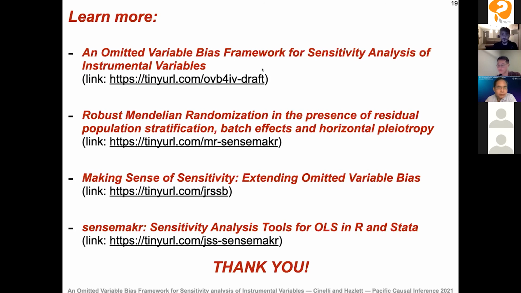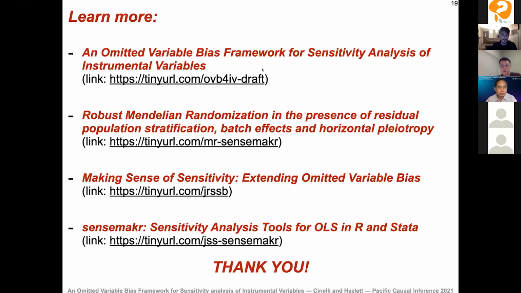Just to clarify, we don't need the assumption of linearity itself, in the sense that, for example, the IV estimand, this ratio of the two regression coefficients, can have a causal interpretation even if we don't have a strict linear structural equation. But we are constraining ourselves to the sensitivity of the IV estimand, which is the ratio of these two OLS coefficients.